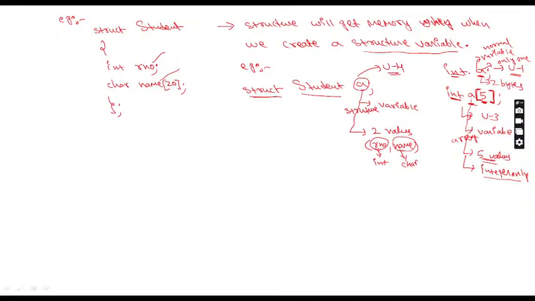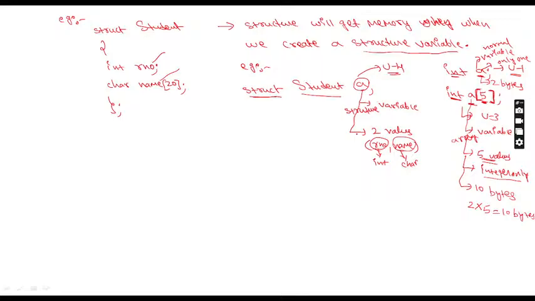Why? Because you know every integer memory size is 2 bytes. Now tell me, this is also a variable, right? This is which variable? Array variable. Now what is the size of this variable? 10 bytes. Sir, how 10 bytes? You know already. How many values are you storing? Five values you are storing. To store one integer value, you need 2 bytes, right? So total 2 into how many values you are storing? 5 is nothing but 10 bytes. So that is the reason the size of this array variable is 10 bytes.